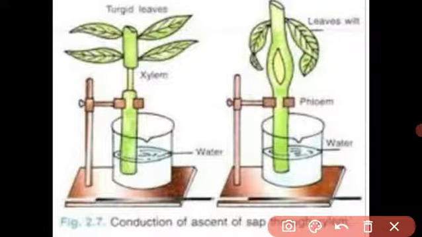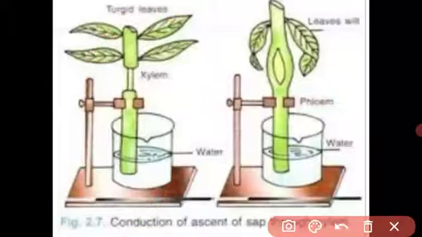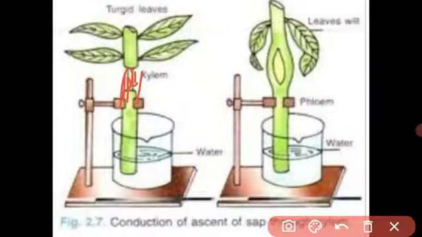In the third experiment, the conduction of water through the xylem, we will take one potted plant. Look at the picture. We will take the potted plant. This is the xylem tissue in the center. We take two setups. In one setup we remove the phloem tissue only.